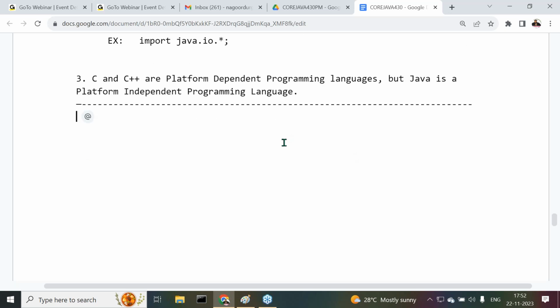Observe carefully. First of all, the platform dependent programming language definition I am giving.